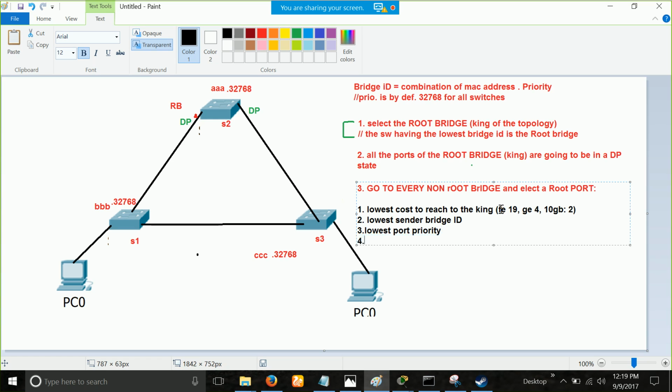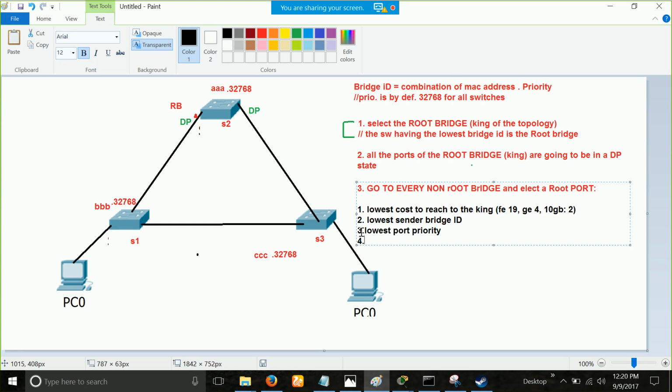In the interviews, most of the time they simply ask what are the STP algorithm steps. They won't even give you a topology. Okay, they might give you, but just to check whether you know spanning tree or not, they will simply ask you, just tell me how spanning tree works. Okay, so you cannot say in one line, okay, spanning tree will block the port and that's it. They will ask you, tell me the steps of the spanning tree algorithm. Then you will start from step number 1, 2, 3 like this, and then you are done. And spanning tree protocol is one of the most important topics of your whole switching. Why? Because this protocol is running on all the switches by default.